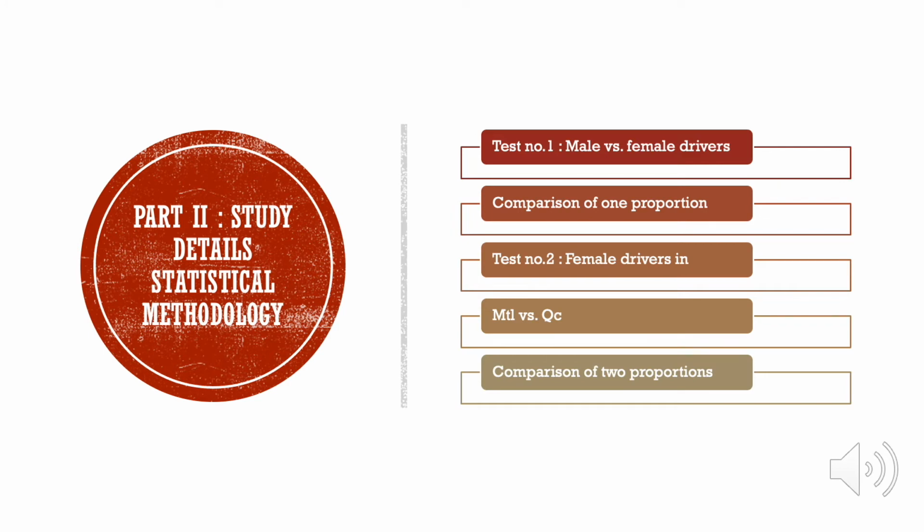The first one was to compare the proportion of male and female drivers in Montreal and in Quebec City. This test concerns the comparison of one proportion as a one-cell test since the proportions are dependent. For the second test, the proportion of female drivers in Montreal was compared to the proportion of female drivers in Quebec City. This test concerns the comparison of two proportions of independent cases as a two-cell test since there are two independent populations.